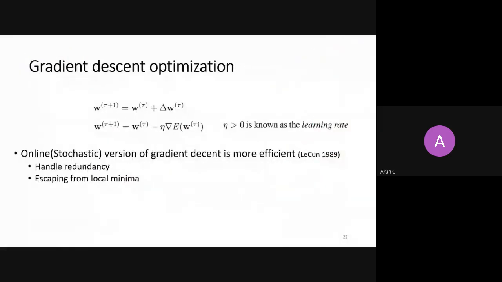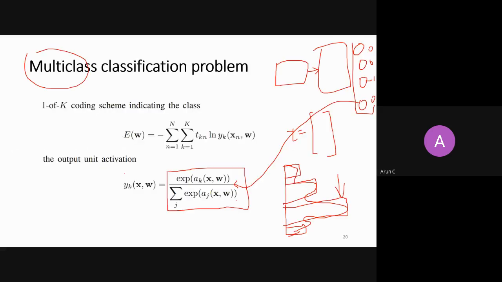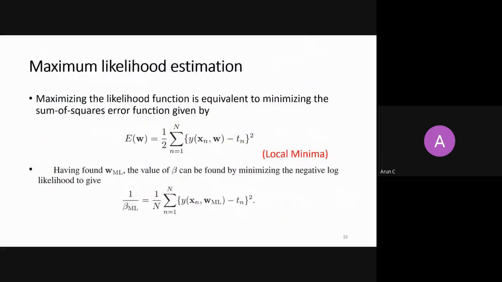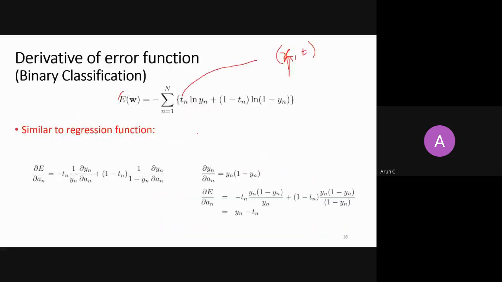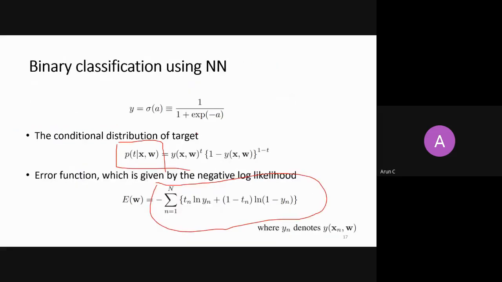Okay. So now you know how to create these distributions. What is yk? Then you just feed this yk into the error function, right? What is that error function? This was your error function. So you feed this yk here and then calculate the derivatives corresponding to what you are doing.